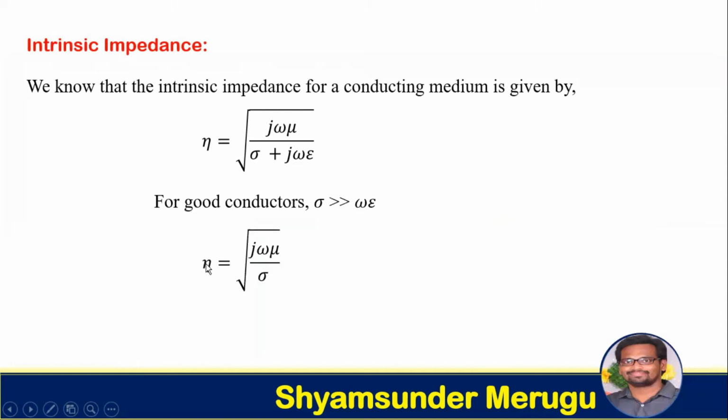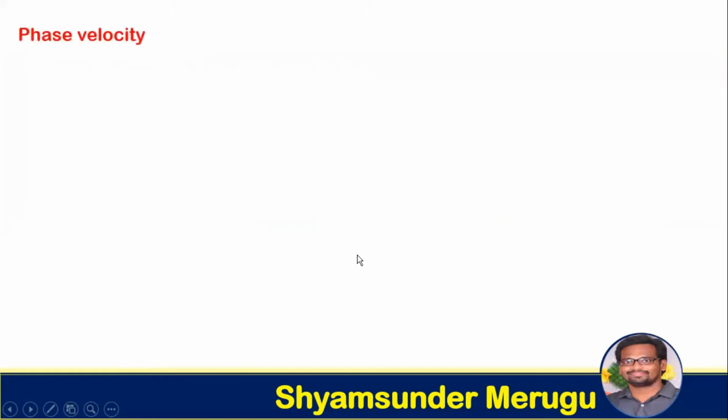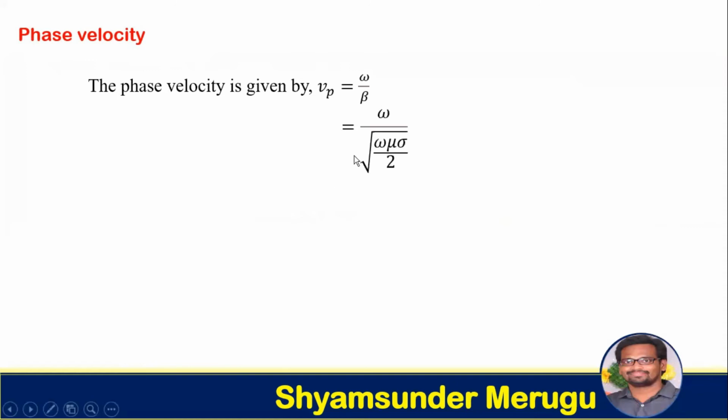Then writing eta equals square root of j omega mu over sigma, and writing the expression as eta equals square root of omega mu over sigma, and square root of j we are writing as angle 45 degrees, and the eta is expressed in ohms. Coming to phase velocity, the phase velocity is given by Vp equals omega over beta, and substituting the expression for beta in this expression we get Vp equals square root of 2 omega over mu sigma.